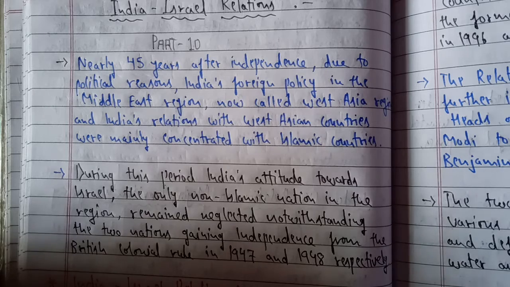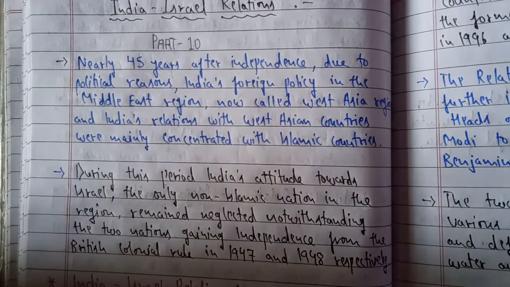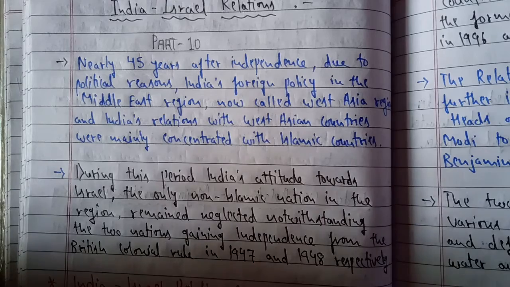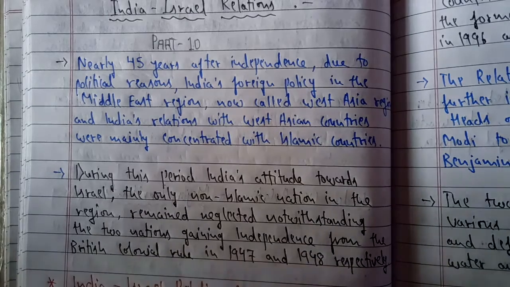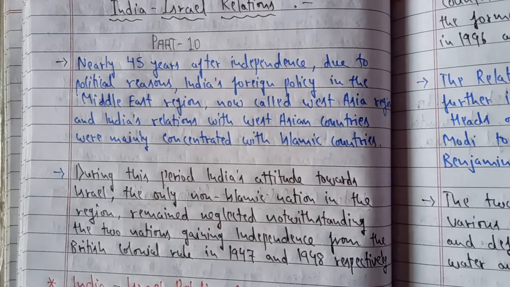But today I am showing you the map again so that it is easier to understand the topic, especially the political reasons. What were the specific political reasons because of which India could not develop close ties with Israel? We'll do this with the help of a few maps. They are not very clear, but roughly you will be able to understand.